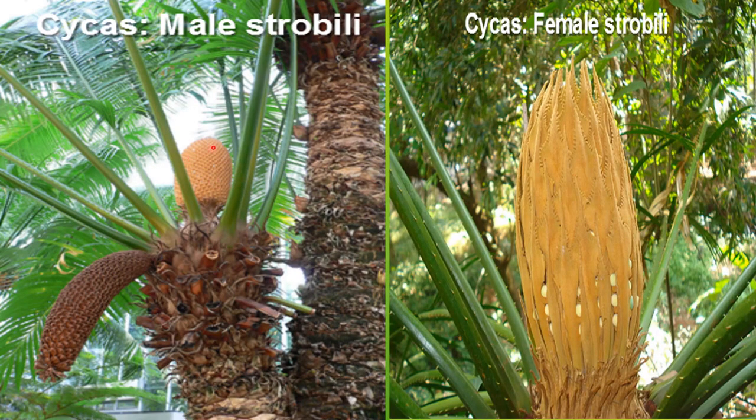So this cone is called the male cone or male strobili. And how has it been formed? Due to the special arrangement of the sporophylls. And here you can see this is the female strobili or female cone. Now you have seen that there are two kinds of sporophylls, microsporophylls and megasporophylls. These microsporophylls make the male cone. Micro means small, and small is always related with the male. So the male strobili is made by the microsporophylls and the female strobili is made by the megasporophylls.